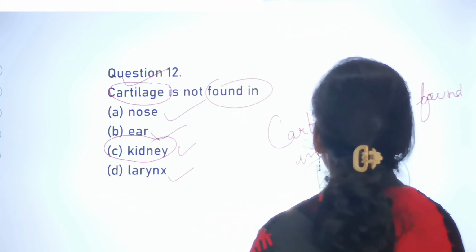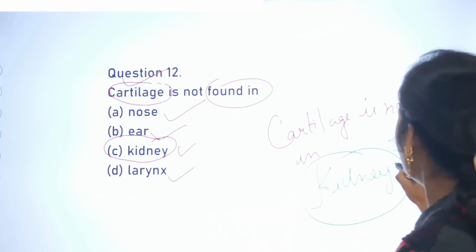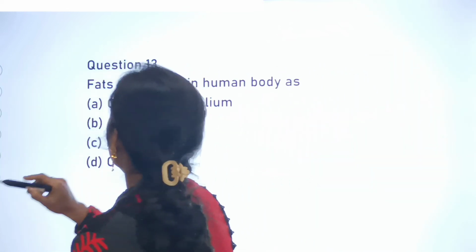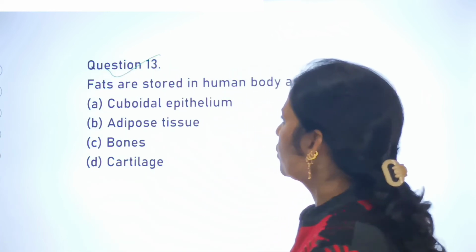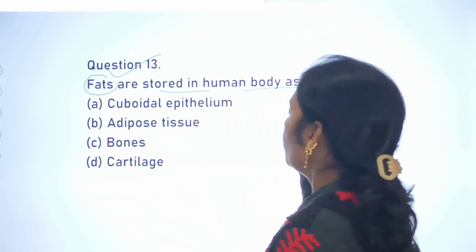So cartilage is not found in the kidney. So this is the right answer. Next is your question number 13, and your question number 13 is fats are stored in human body